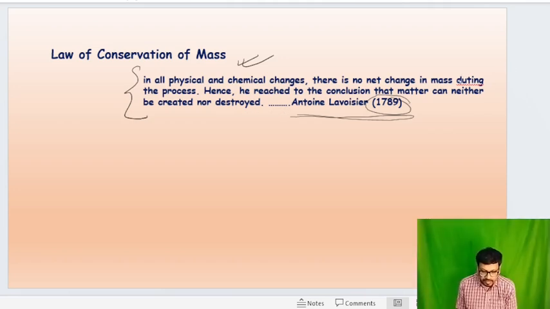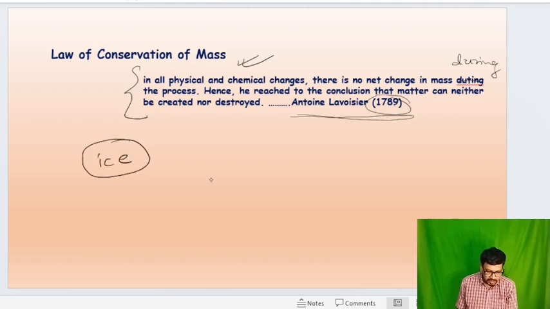Hence, he reached the conclusion that the mass can neither be created nor be destroyed. Now, say for example, there is ice, and ice melts to water.